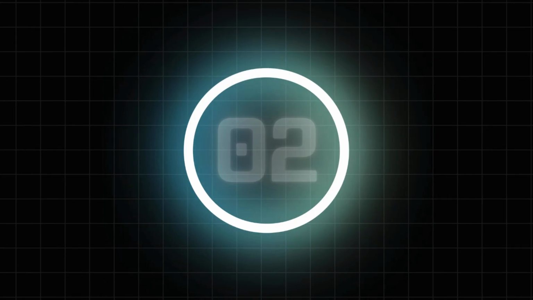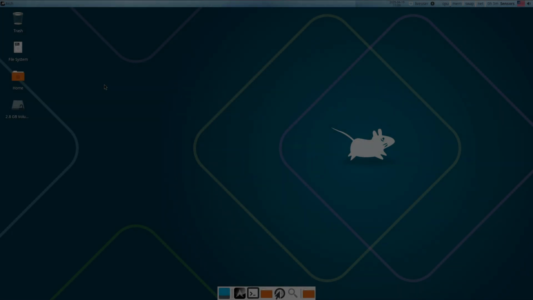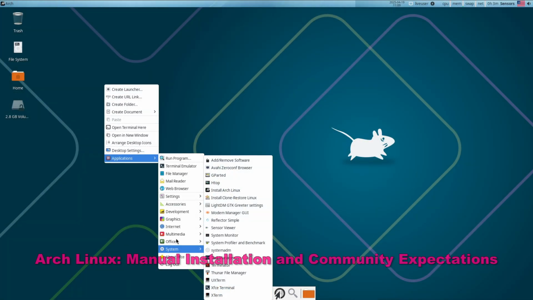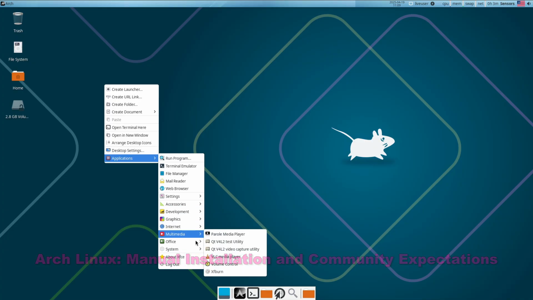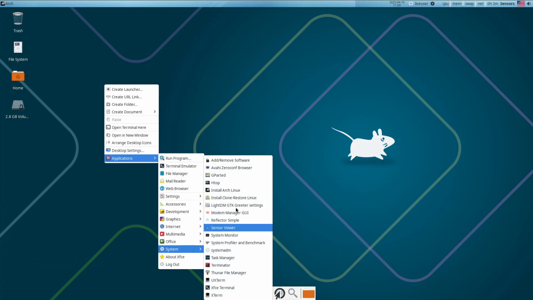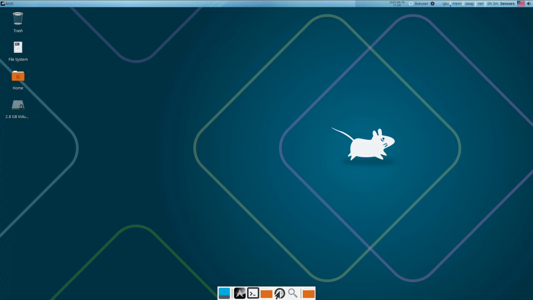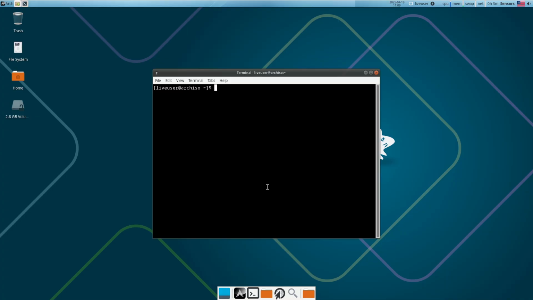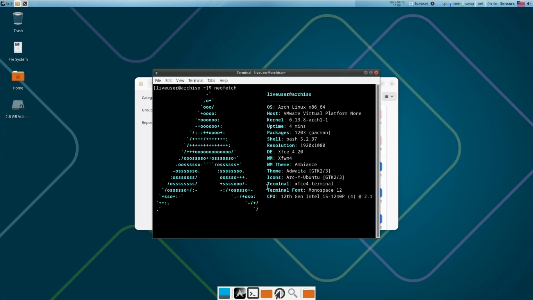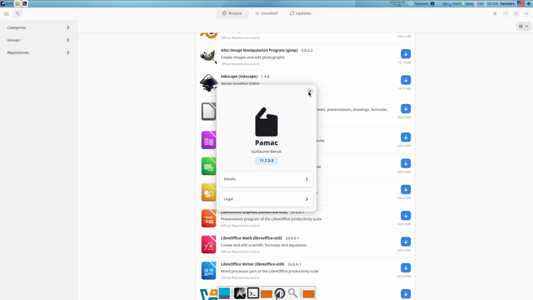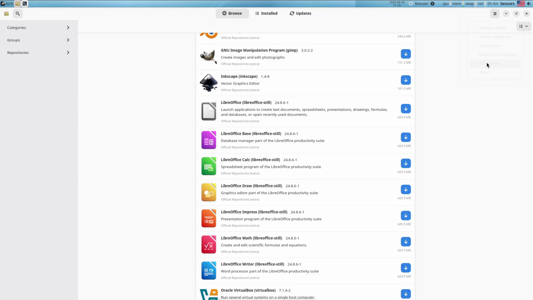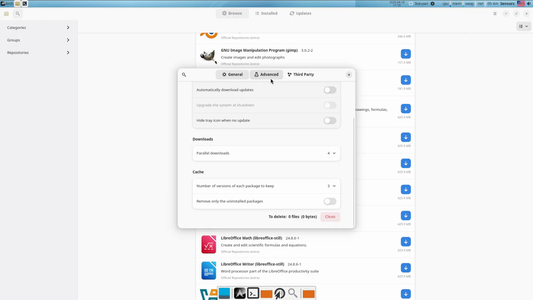Arch Linux: manual installation and community expectations. Arch Linux embodies the "keep it simple" philosophy by providing a minimal base system that you build upon manually. From partitioning disks and configuring file systems to installing and configuring a bootloader, every step relies on terminal commands rather than a graphical installer. Arch's rolling release model keeps you at the cutting edge, but also requires frequent attention to package updates and occasional manual interventions when upstream changes introduce configuration conflicts.